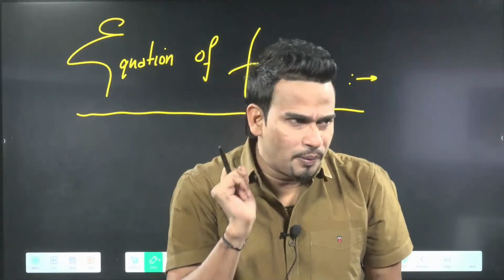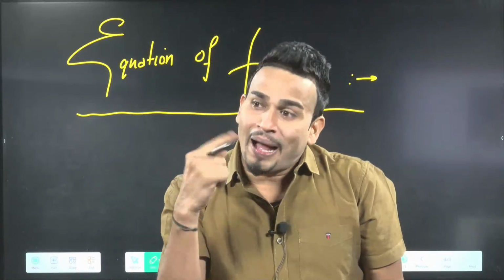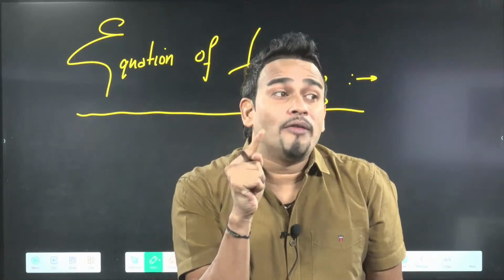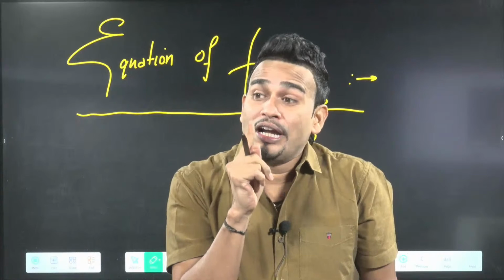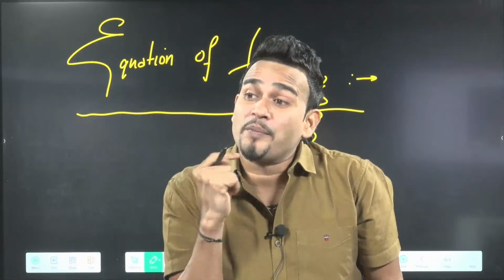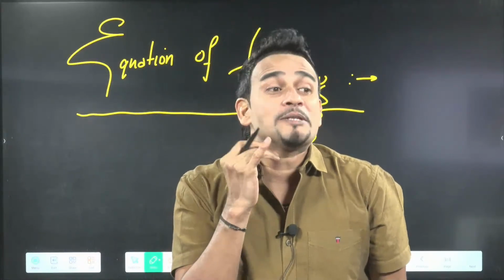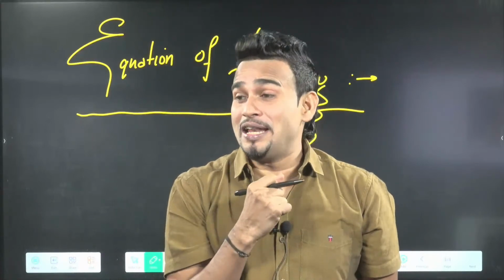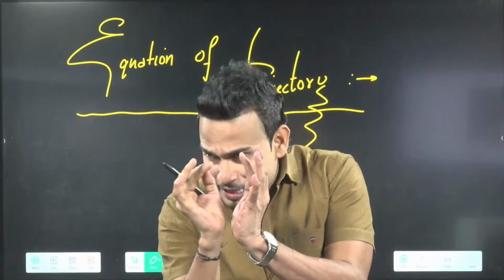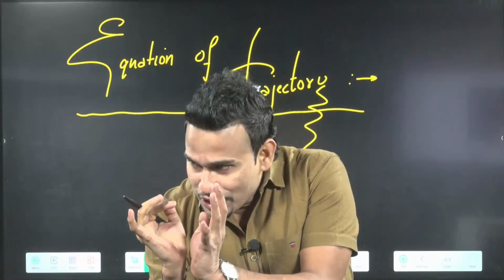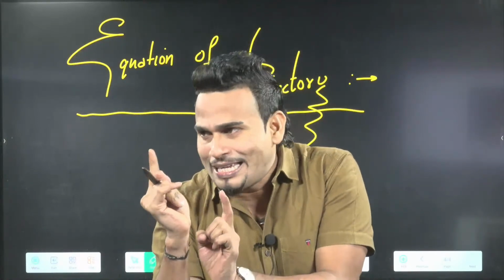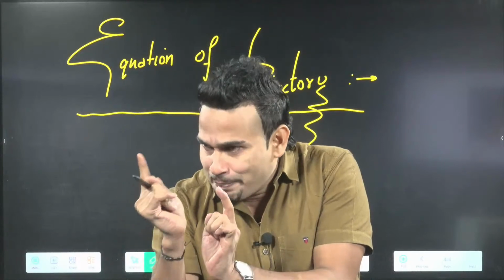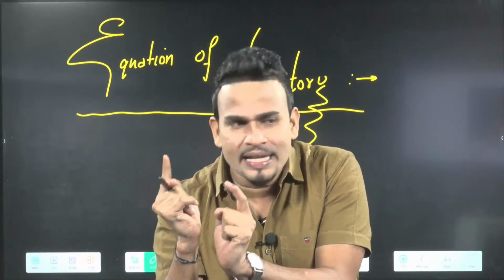Okay, no problem. What is the path of a projectile? Already you know, we discussed it in the beginning. Trajectory means path, sir. Path of projectile is parabola. Please don't say curve, Sajid. It's parabola. The path of the projectile is a parabola.